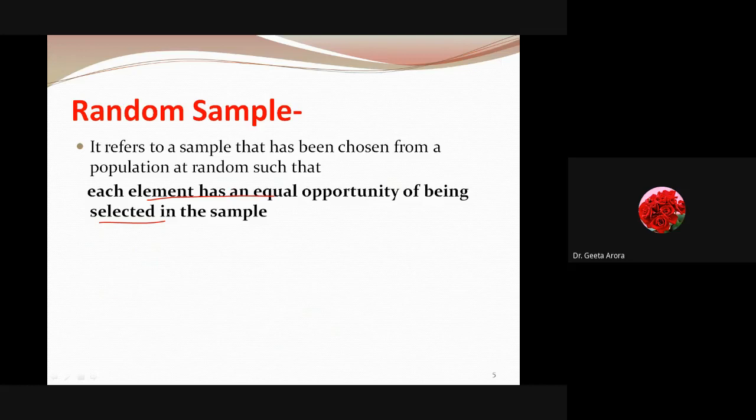So there are a lot of ways to do that. First, we know that there are roll numbers 1 to 23, so I will create chits and put them in a box, and I will ask one of the kids to take out one, two, three slips and give them to me. Whoever's number appears over there, I can call them. Or I can use Excel, generate a random list, and whoever the numbers falling from 1 to 23, I can call them. So there are a lot of ways, but whenever we are talking about sampling, normally we go for random sampling. So this is the meaning of random sample, in which each element has an equal opportunity of being selected.